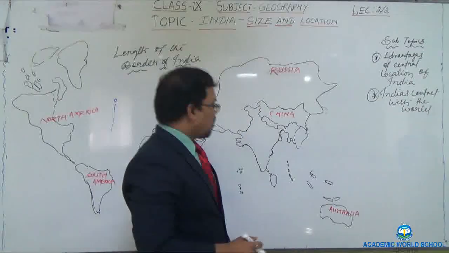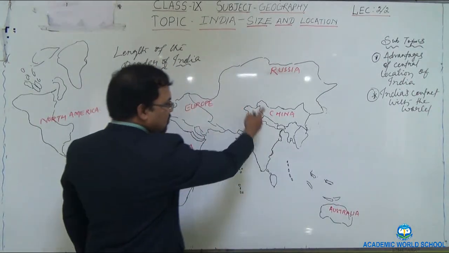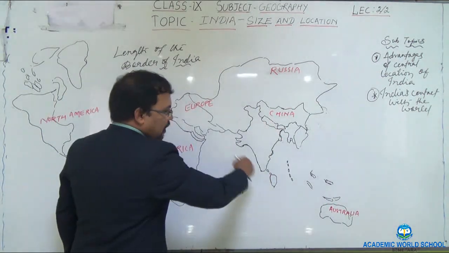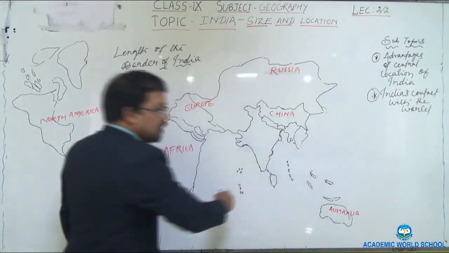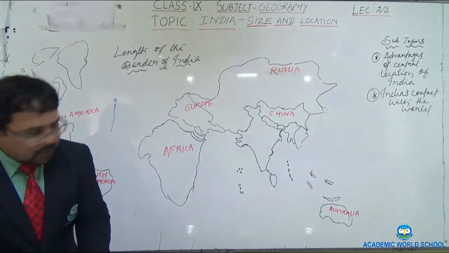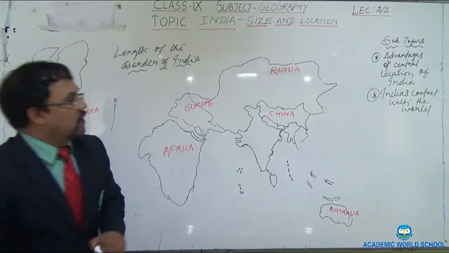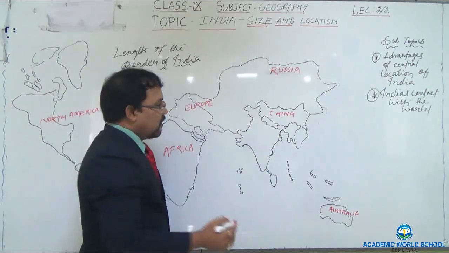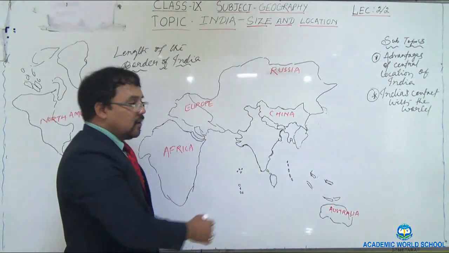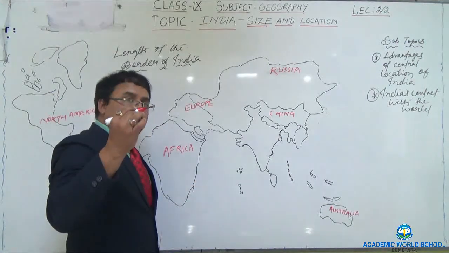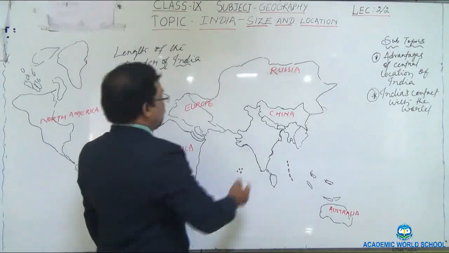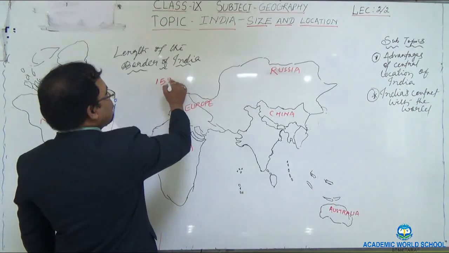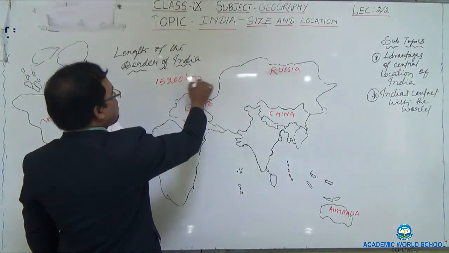When we talk about the border of India, it covers all from here to here, and even the islands of India are included. It doesn't remain confined to the border of the mainland, it includes the border of the two islands of India. So it is 15,200 kilometer.